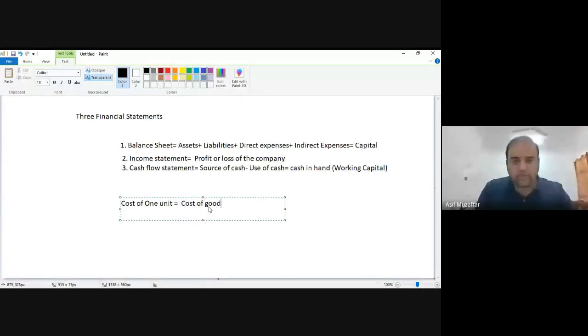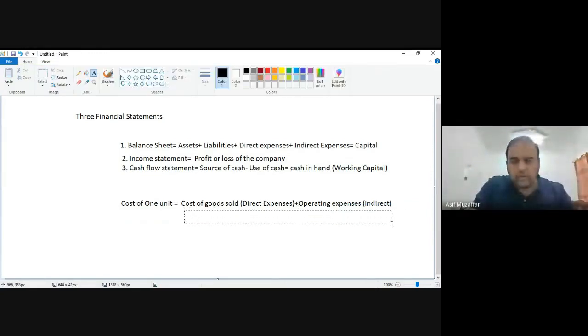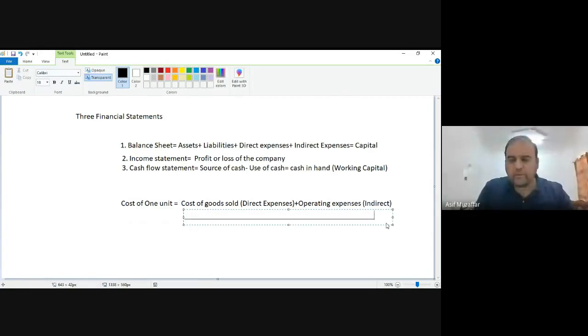Cost of goods sold, these are also called direct expenses, plus operating expenses, which are also called indirect expenses, and then you divide it by total units produced.